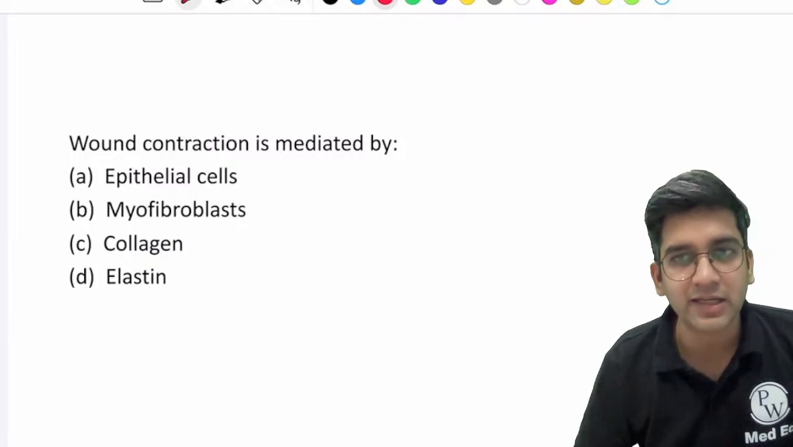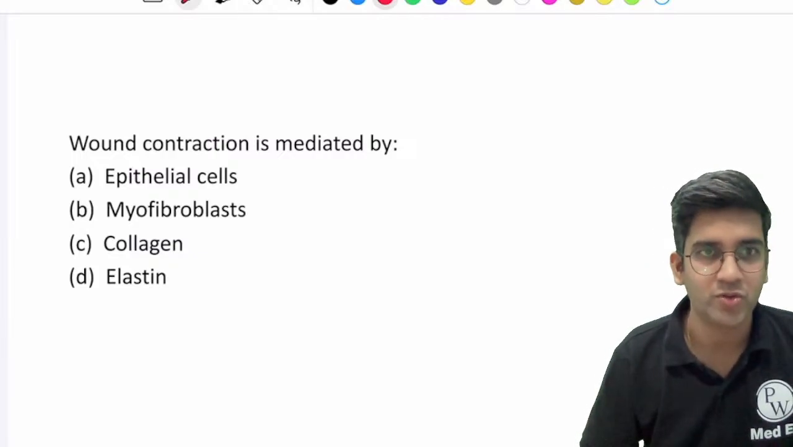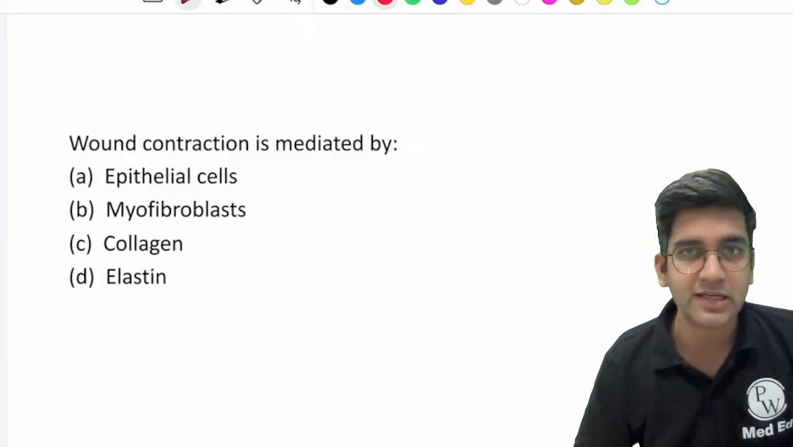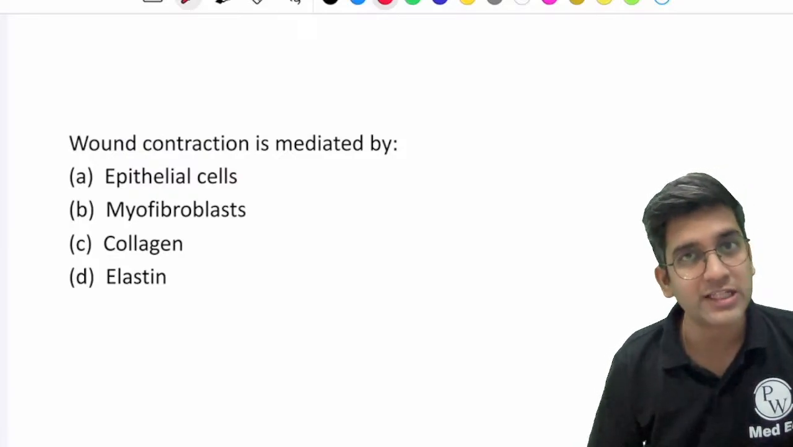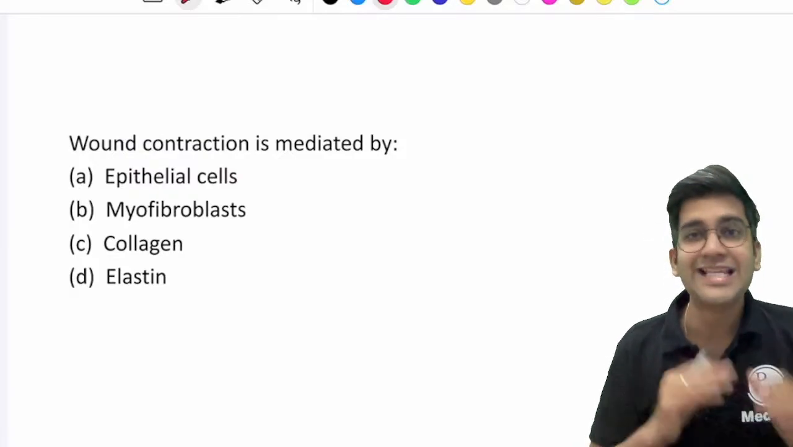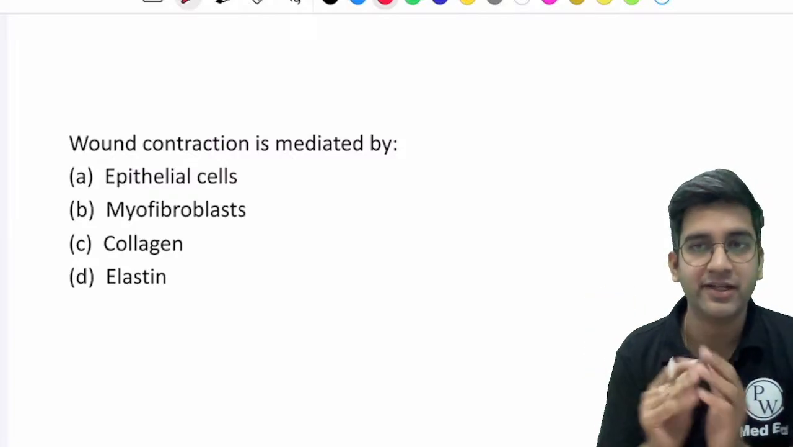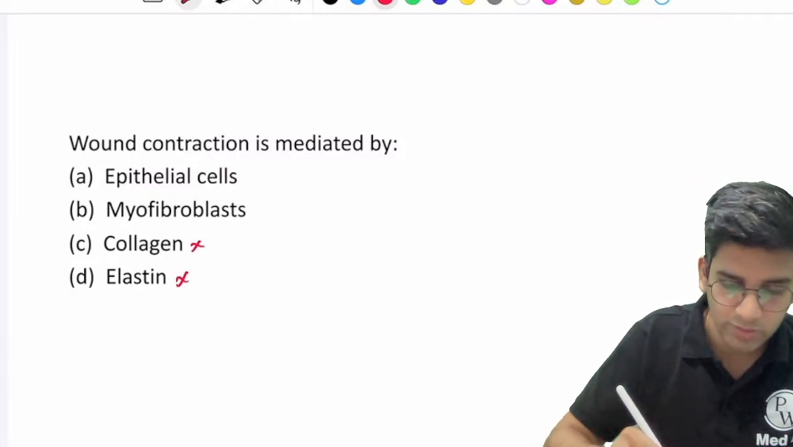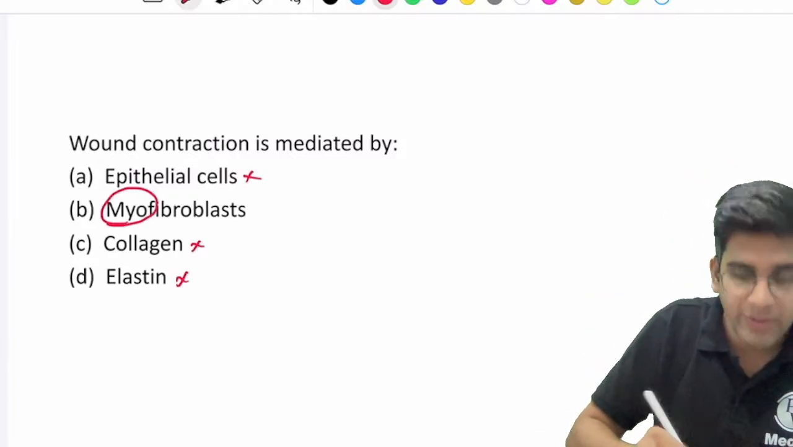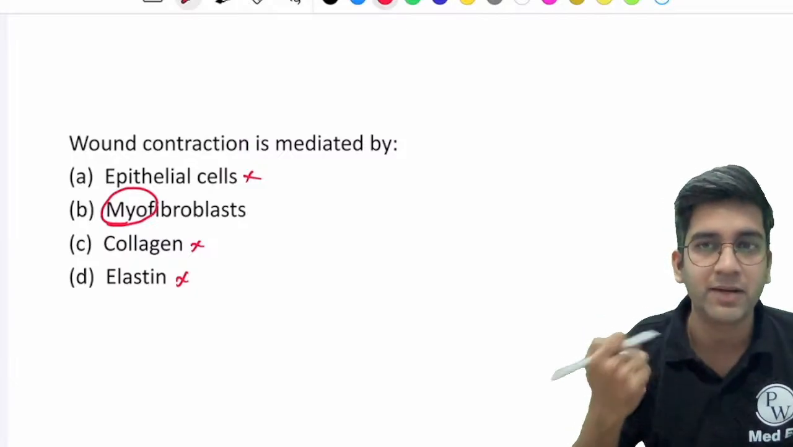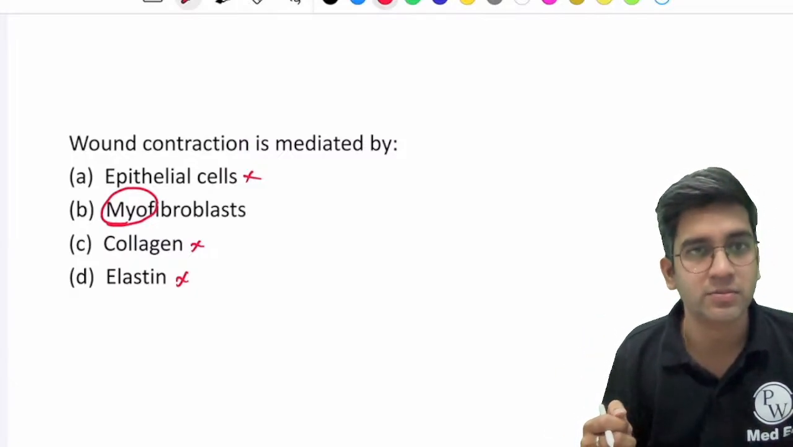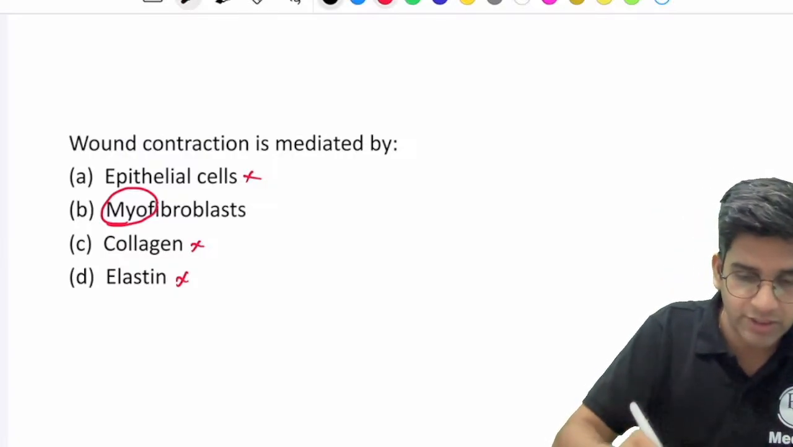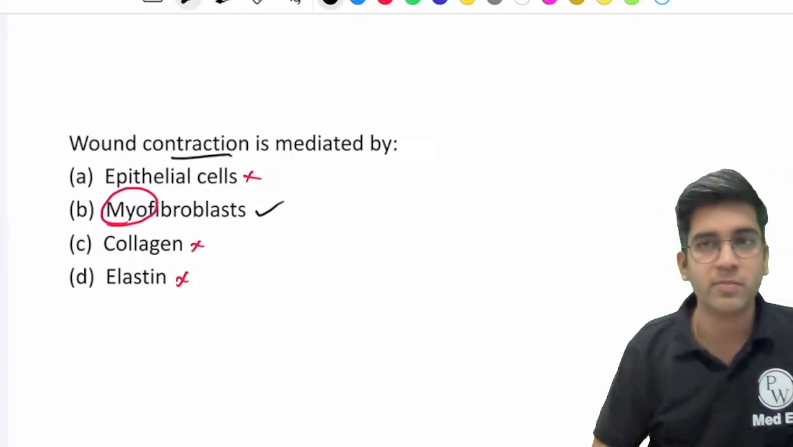Will an epithelium contract? No. Can a myofibroblast contract? Muscle, myo. Yes. Can collagen contract? No. Elastic tissue will have a recoiling effect, right? It will not contract. The only one which can contract is myofibroblast, right? So wound contraction is mediated by myofibroblast, right?